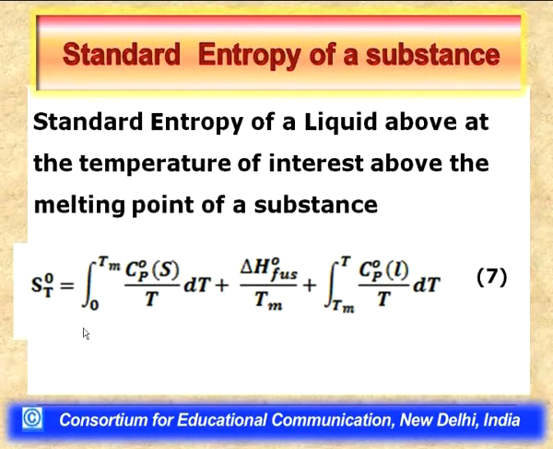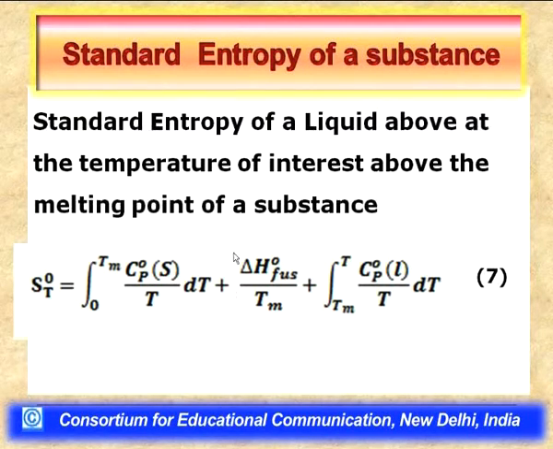One term represents the increase in entropy of a solid from 0 Kelvin to its melting point, which can be evaluated by the integral from 0 to Tm, the melting temperature, of Cp standard of the solid divided by T dT.